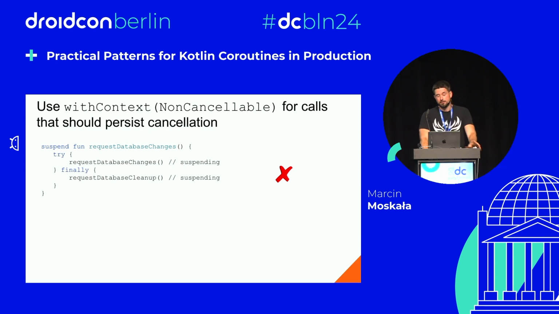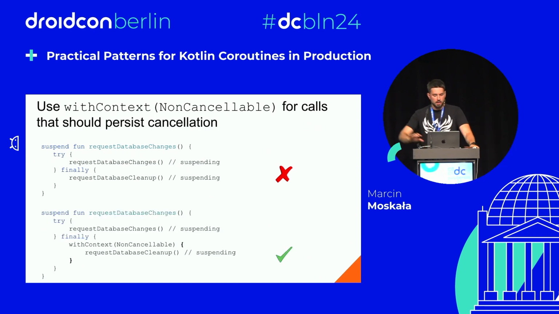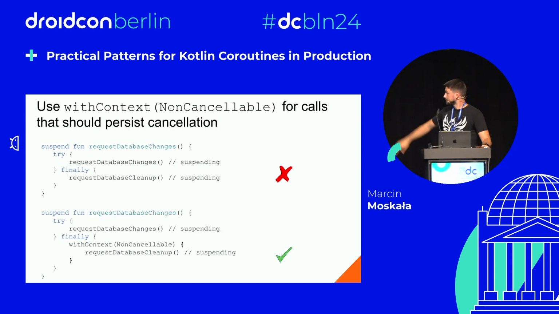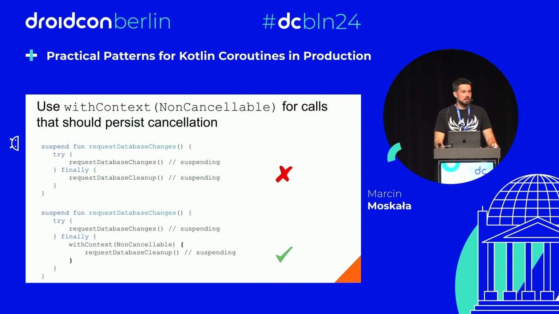And for such cases, there is a special structure, withContext NonCancellable. That's what we use if we want to call a suspending function in a cleanup function, in the situation of cancellation. We want to persist cancellation.